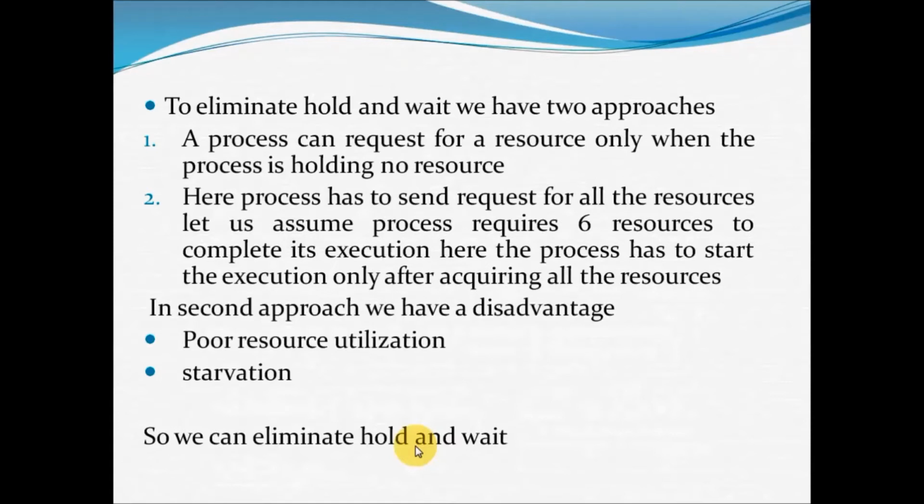So for deadlock to be prevented, you have to eliminate any one of these: either hold and wait, or no preemption, or mutual exclusion, or circular wait. You can see hold and wait can be eliminated. Now we will check whether the next condition can be eliminated or not.